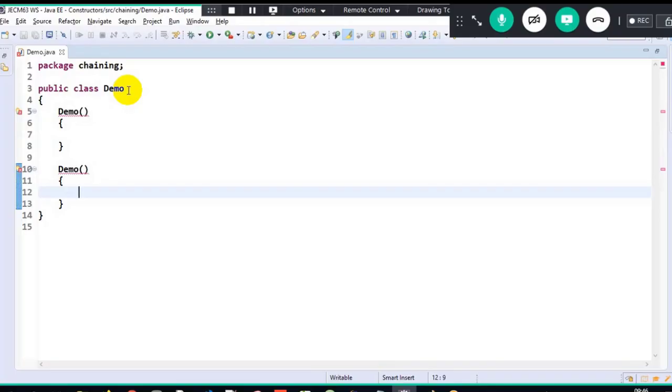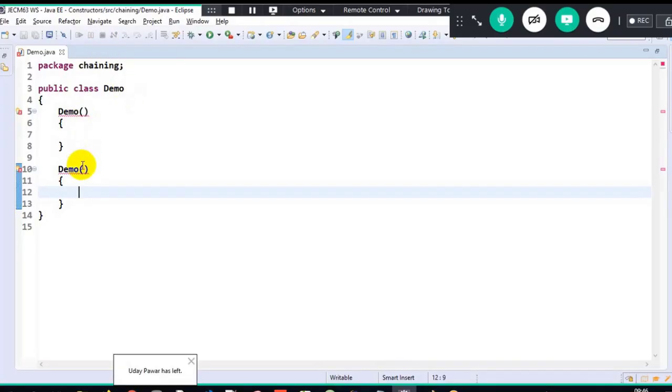If I have multiple constructors in the same class, it is called constructor overloading. But in order to achieve constructor overloading, I need to have multiple constructors, and there should be certain changes between those constructors. If there are no changes here, execution will never happen. There will be an error here.